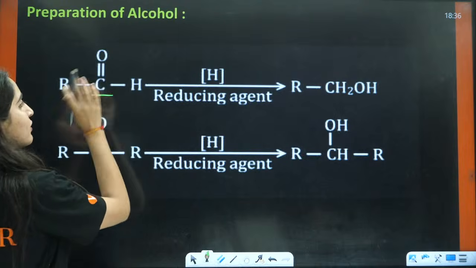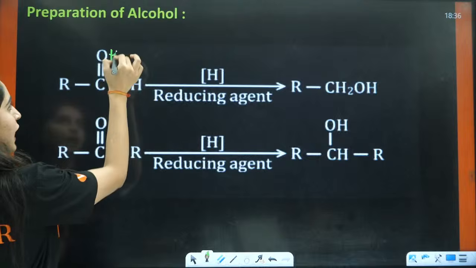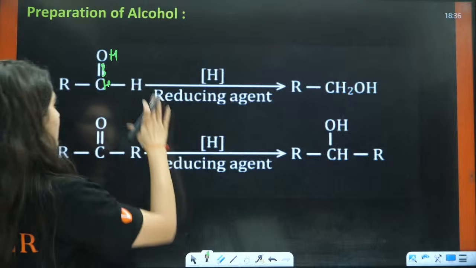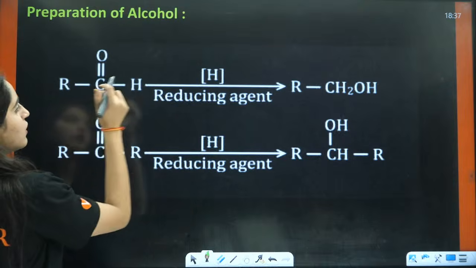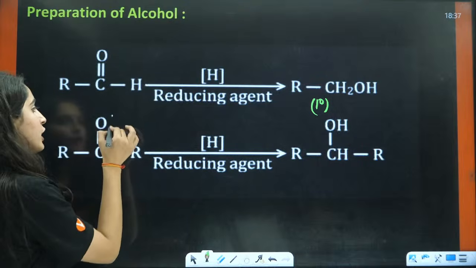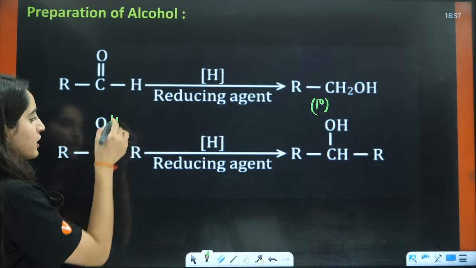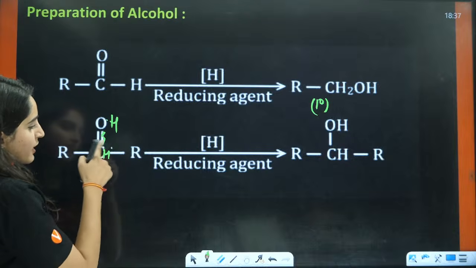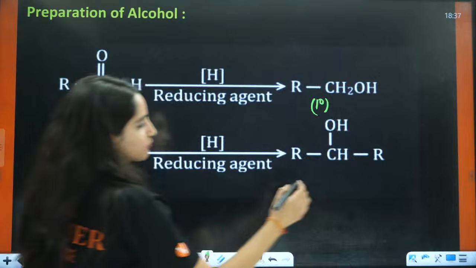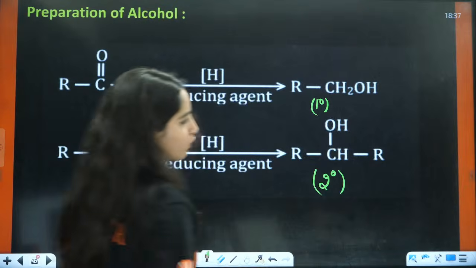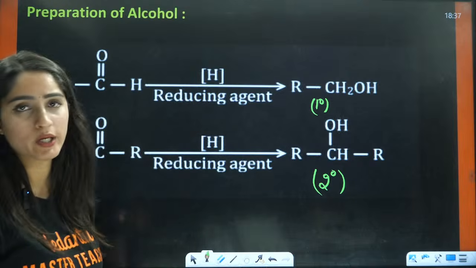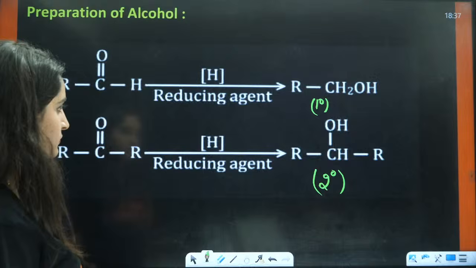So when you talk about the general reaction, what will happen? Here you will have the addition of H, so you will have the formation of alcohol. This will form a 1 degree alcohol. If you talk about ketone, here you will have OH, here you will have H, and this OH is connected to that carbon which is further connected to 2 more carbons. So this will form a 2 degree alcohol. So always aldehyde forms 1 degree, ketone forms 2 degree alcohols, right?